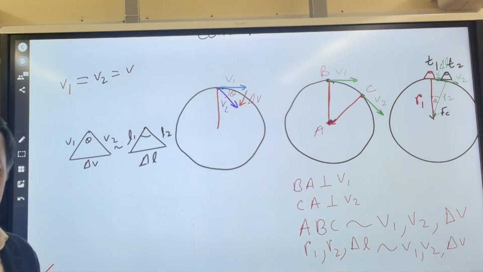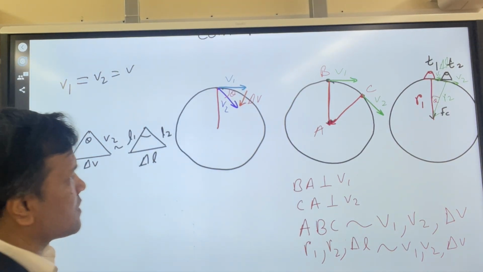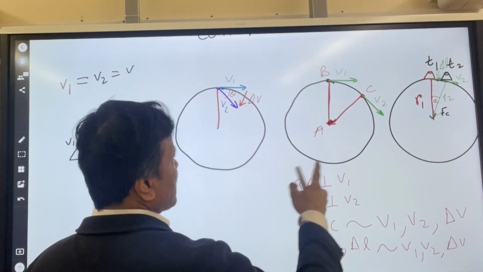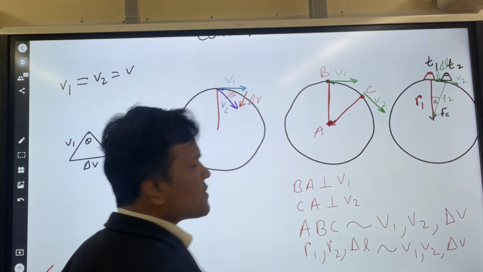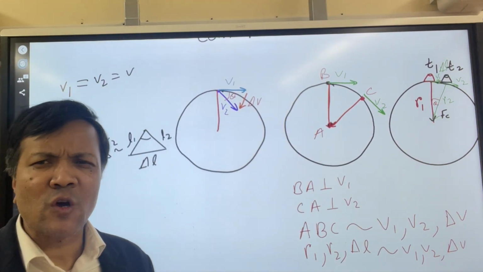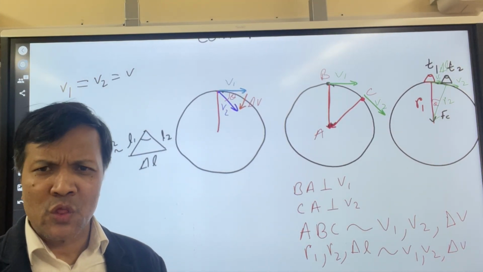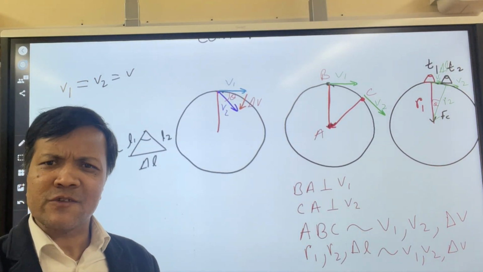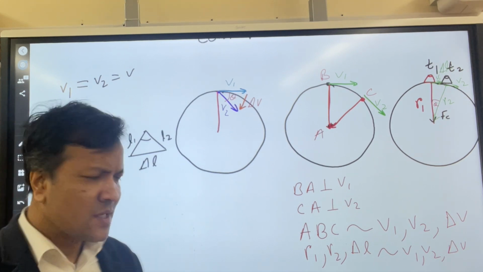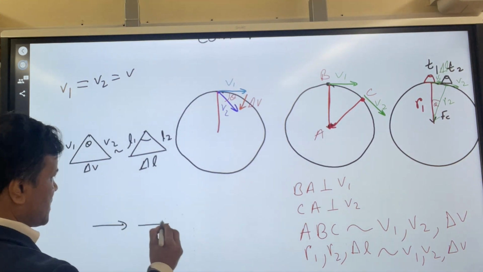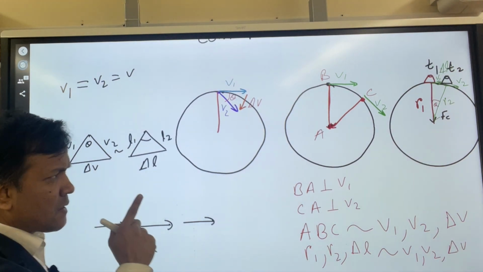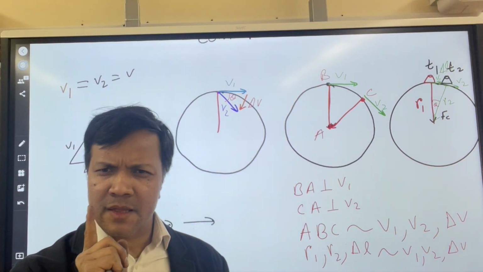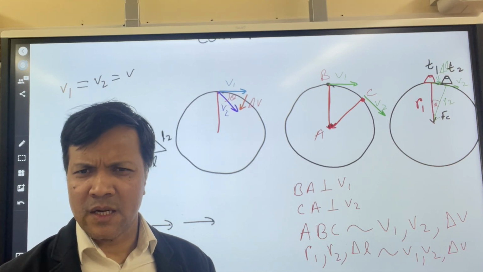Why is that? Because the size of the velocity never changes. If the size of the velocity never changes, we call it constant velocity, right? No, we don't in this case. If the velocity never changes, we call it constant velocity when it is a straight line. But in this case, we don't call it constant velocity.